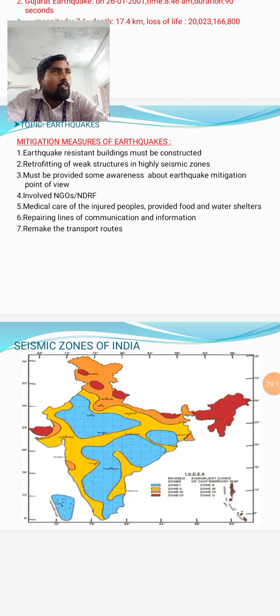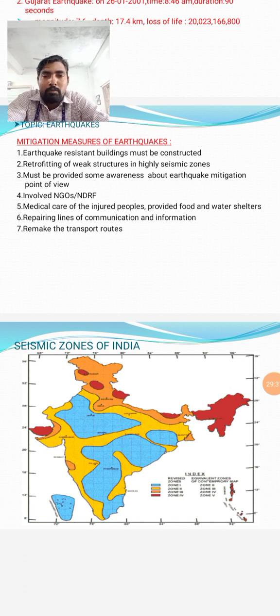Why? Because our Indian subcontinent is moving north at 7 centimeters per year. In this case we are colliding with the Asian plate, dashing against the Asian plate or China. In that situation most earthquakes happen, and the northeastern states are the most affected.